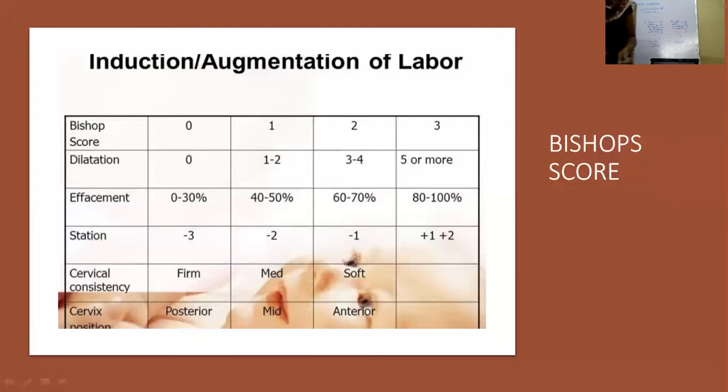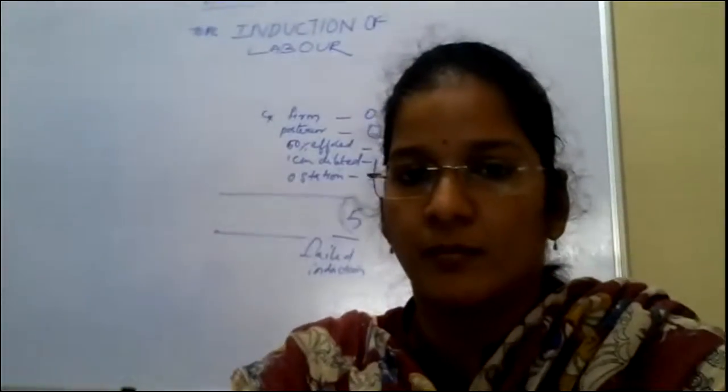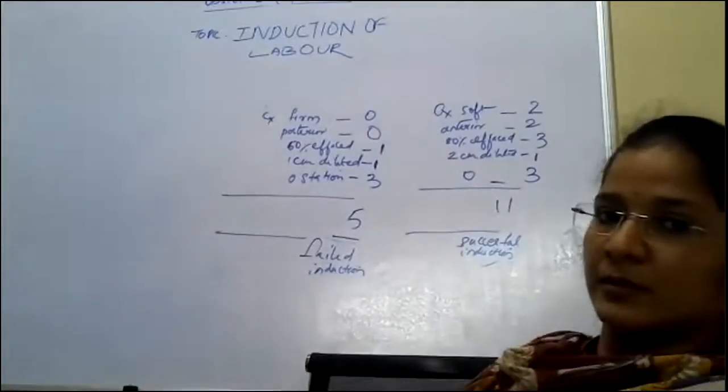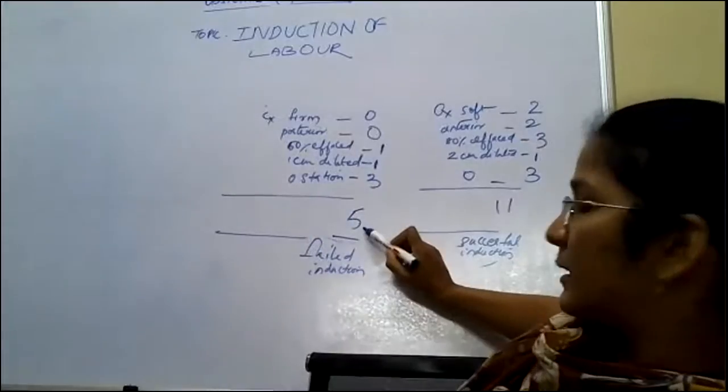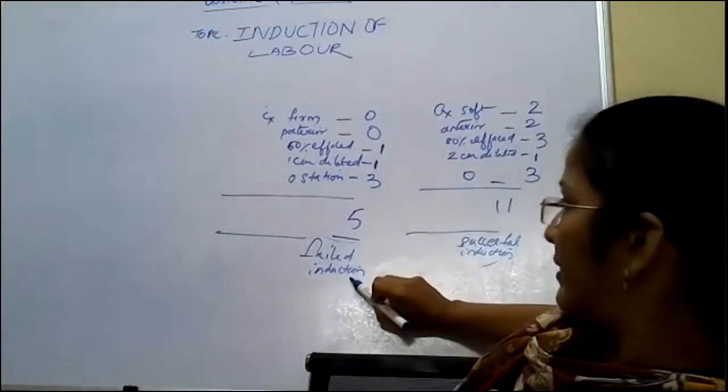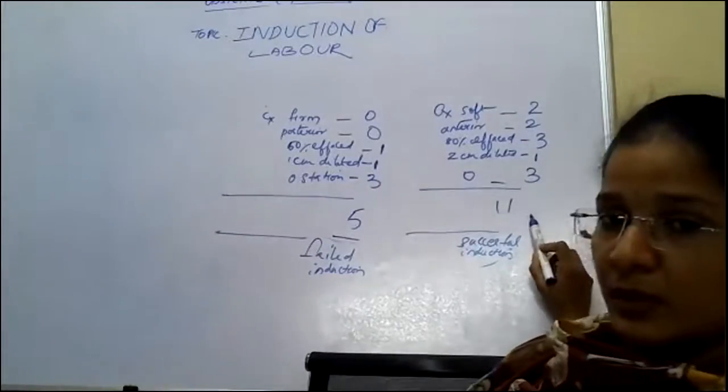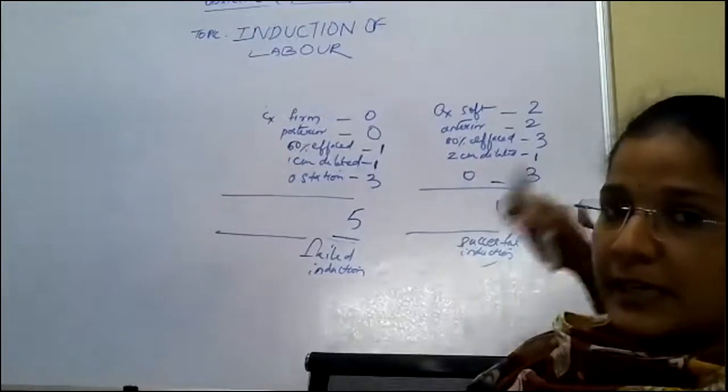So, I hope with this example you can understand the cervical scoring system. Are you able to see? See, the lesser the Bishop score, the induction will fail. The more the Bishop score, the more successful the induction will be.